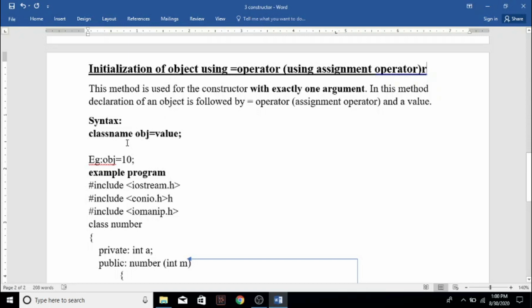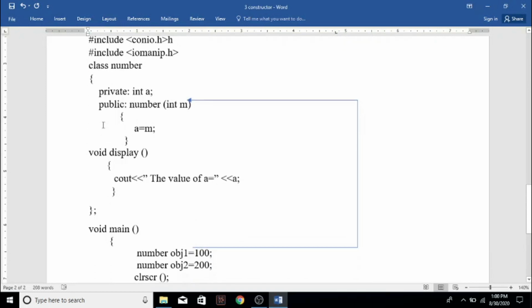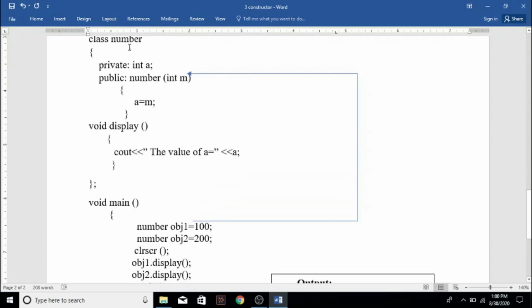So using the class name we are creating an object, and using the assignment operator we are assigning a value to the object. Okay. So in the example program we will see: hash include all the header files, then class number, this is the class name, open curly bracket, private int a. Here only one value can be initialized using the third method, initialization of an object using the equal to operator. In the public section we are declaring the parameterized constructor, that is number of int m. Only one value we can pass, that is why only one variable here, int m.